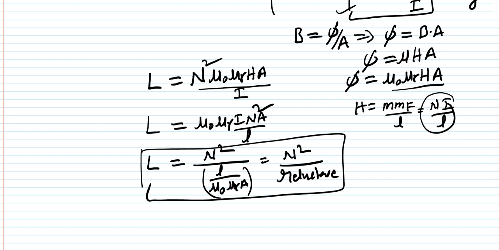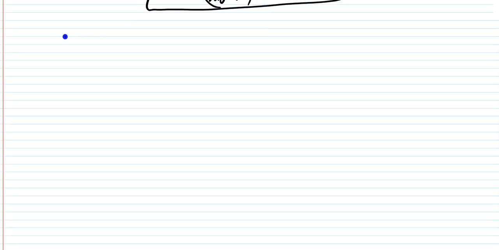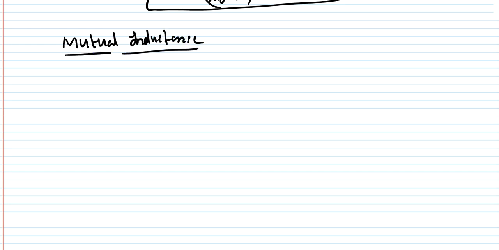And what is the self inductance here? It is the inductance of the coil due to the magnetic flux produced by itself, and it is linking with that coil. So that is the phenomenon you have to understand here. After this we'll see what the mutual inductance concept is. Mutual inductance: we'll see what is meant by mutual inductance.